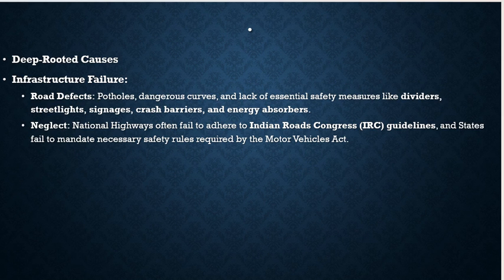Then moving forward, deep-rooted causes: infrastructural failure, road defects, potholes, dangerous curves, and lack of essential safety measures like dividers, street lights, signage, crash barriers, and energy absorbers. Then neglect: national highways often fail to adhere to Indian Roads Congress guidelines, and states fail to maintain necessary safety rules required by the Motor Vehicles Act. These are the possible reasons.